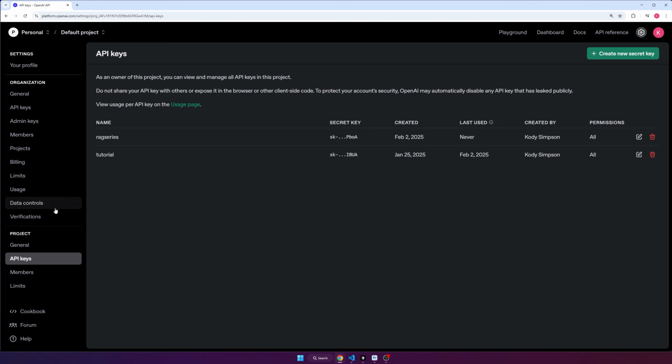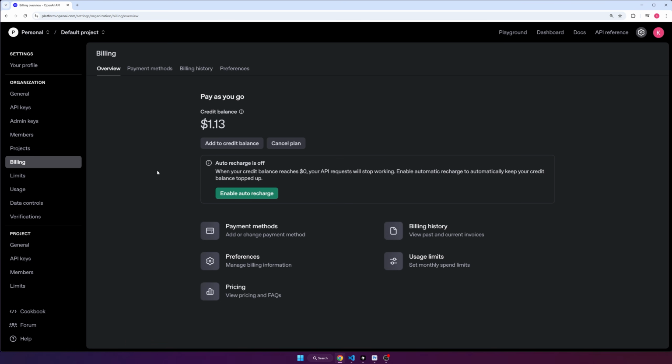Once you have a key to actually use a model, you need to make sure that you have your billing set up. So go to billing and then make sure that you have credit available. So I have only $1, so that's okay. Models are very cheap. So just make sure you have a credit card added and then you add some credits to your account and you should be good to go.